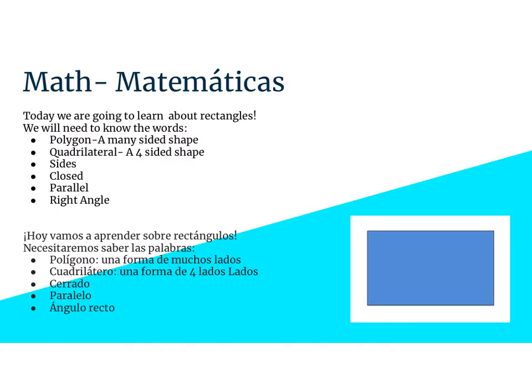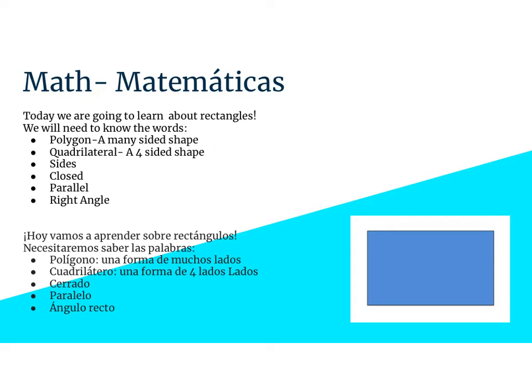So today for math, we're going to be learning about rectangles, but you're going to need to know a few words. Some of these we've already reviewed this week and some we have not. So remember, a polygon is a many-sided shape. That means as long as it has several sides, it could be a polygon. A triangle with 3 sides could be a polygon, as well as an octagon with 8 sides. A quadrilateral is a specific type of polygon that has 4 sides.